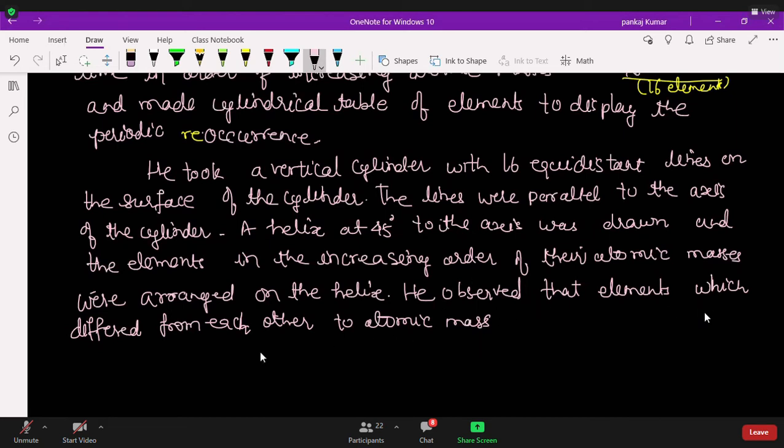Okay, elements which differ from each other in atomic mass by 16 or multiples of 16. This you remember. This point is very important. He took the atomic mass 16 or multiple of 16.